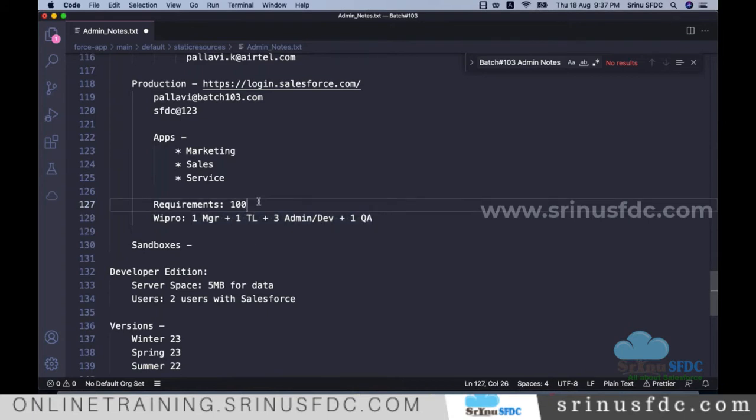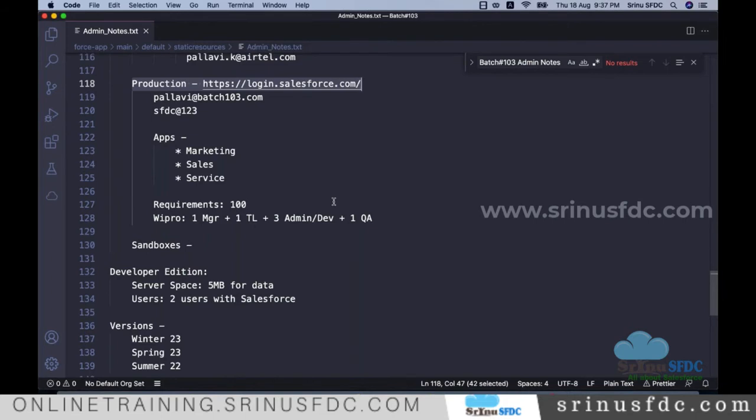But the thing is, to work on the requirements, to enhance the existing applications, not only in Salesforce but in any technology, production should not be touched directly. Production is a live place. So directly in production, we don't do any new enhancement.